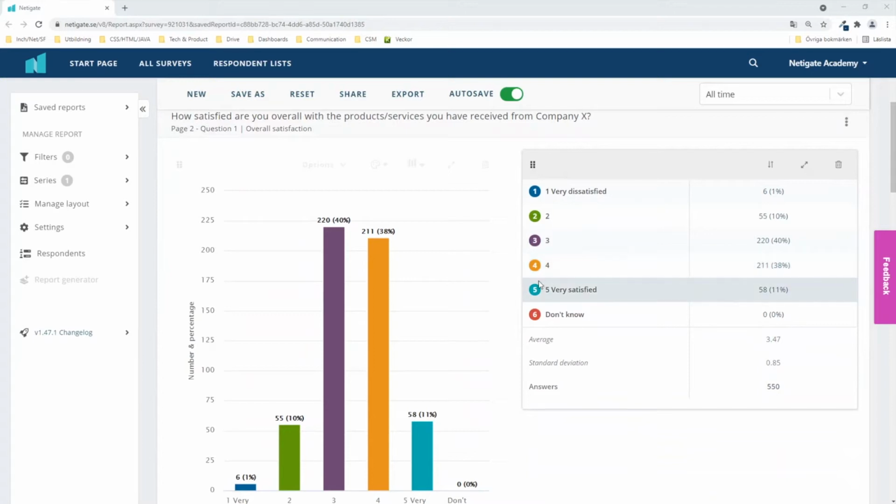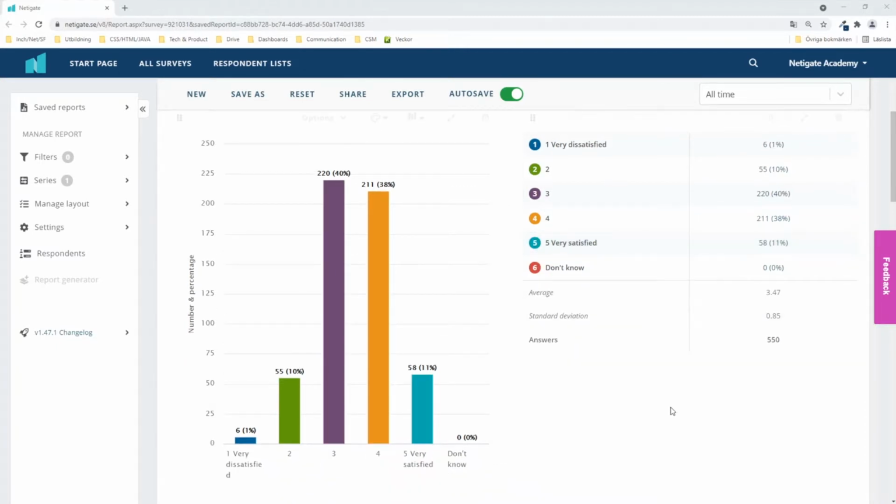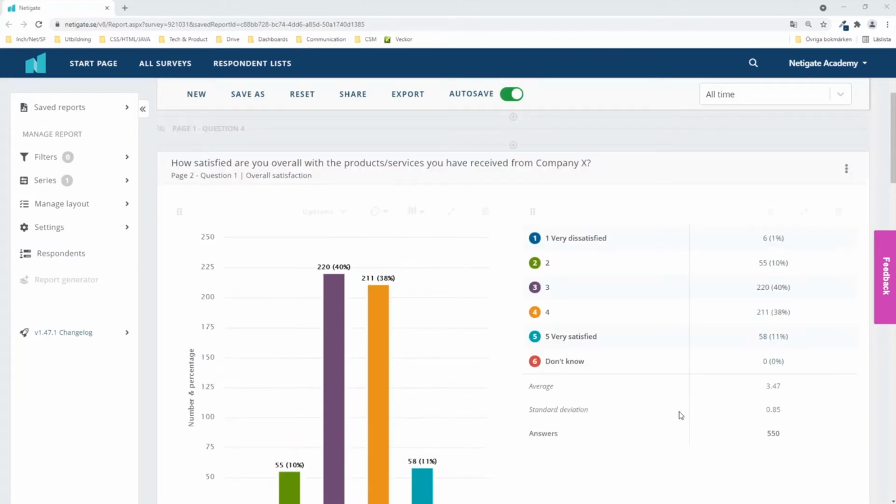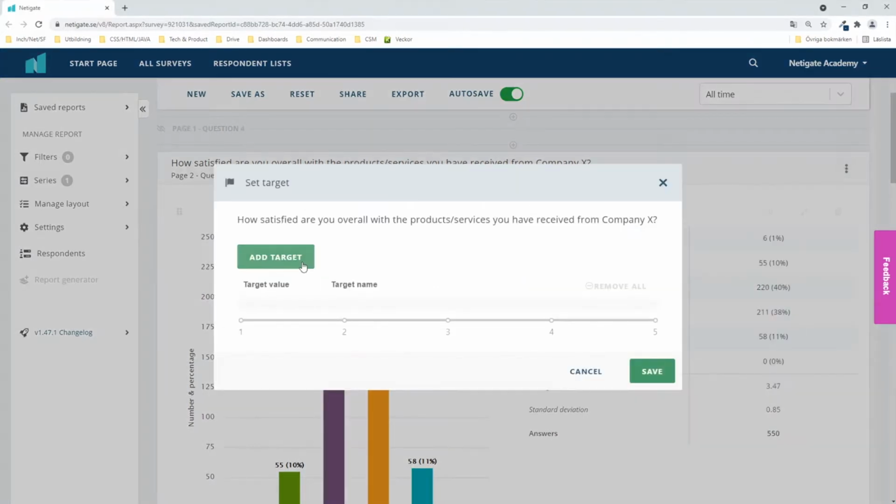We have launched two new features in the report. One is called target values and the other one is called threshold levels. These new features can be used in weighted question types, for instance radio buttons, a matrix or an MPS. Let's start with the first one called target values, and you can find it here, set target, and it's very